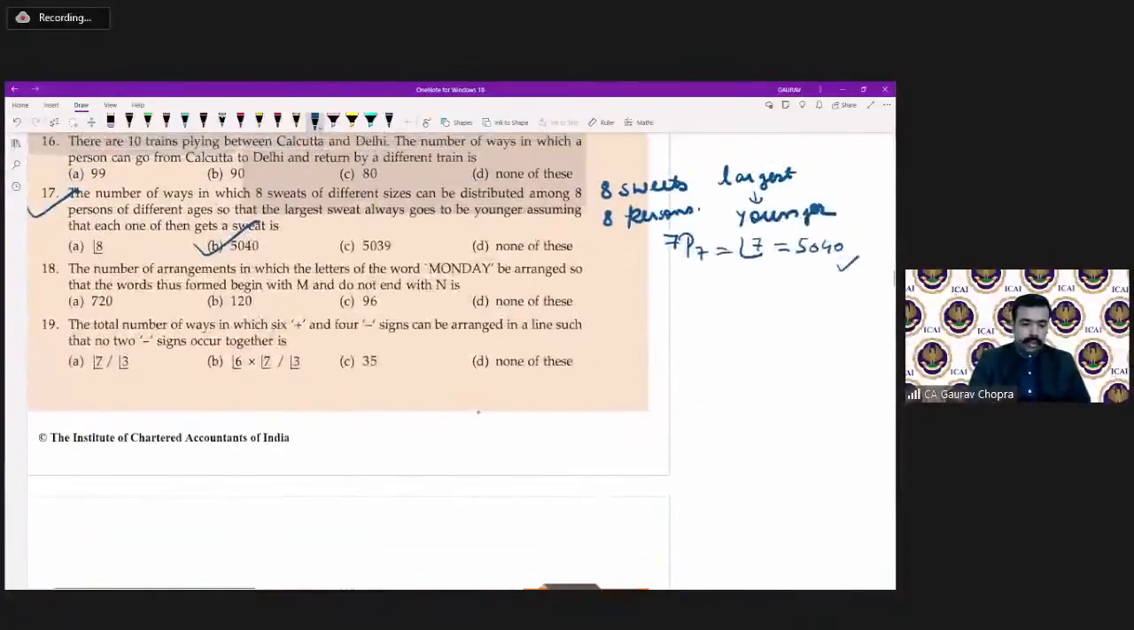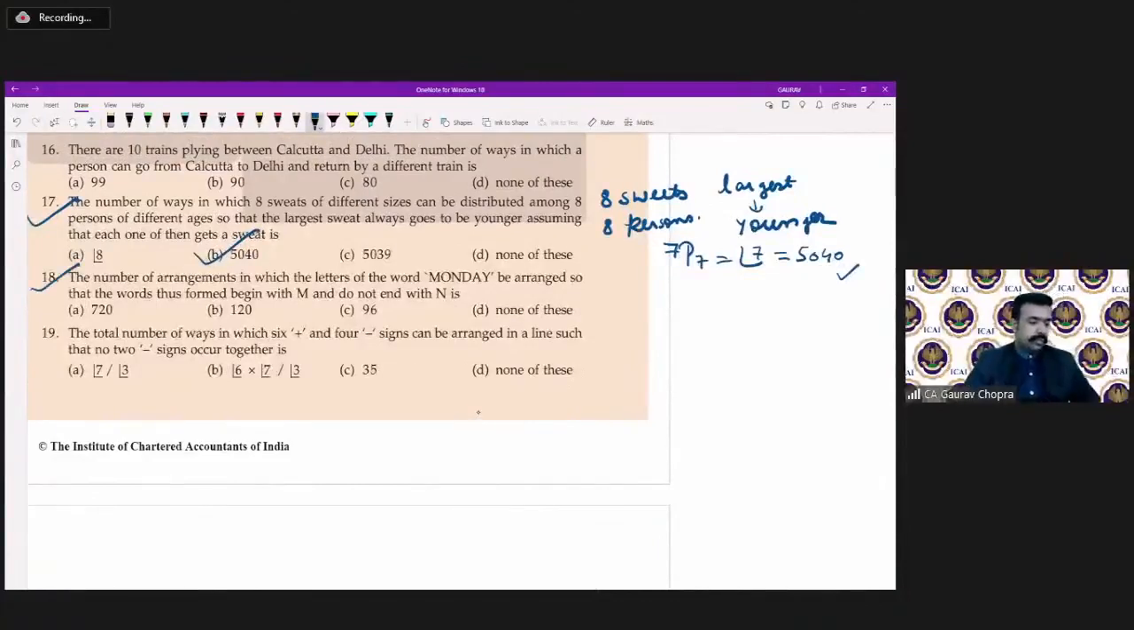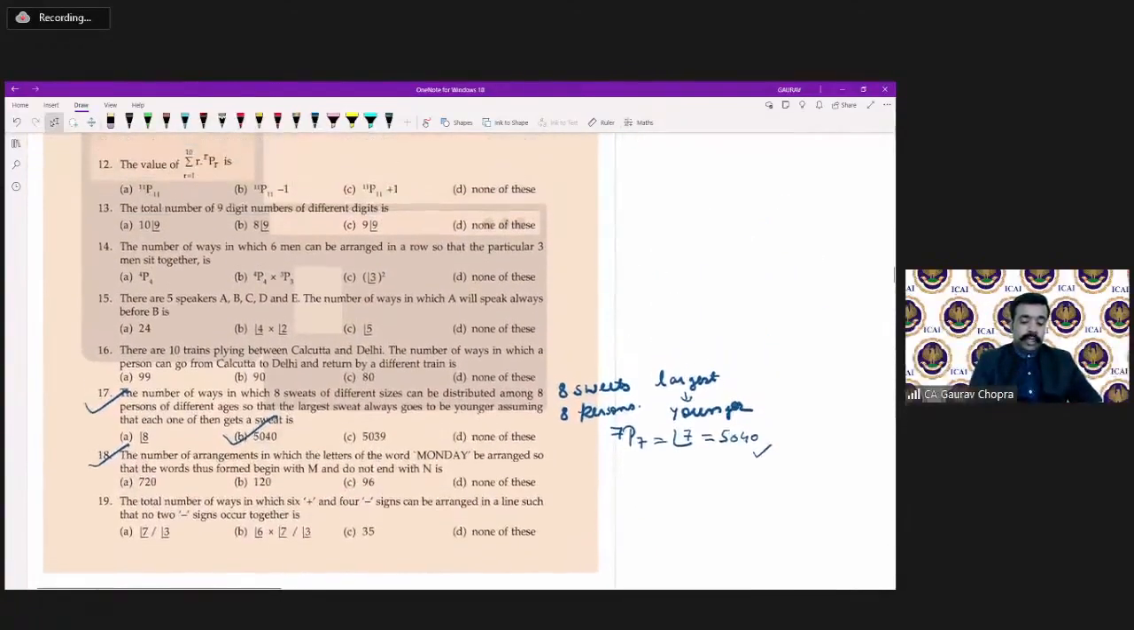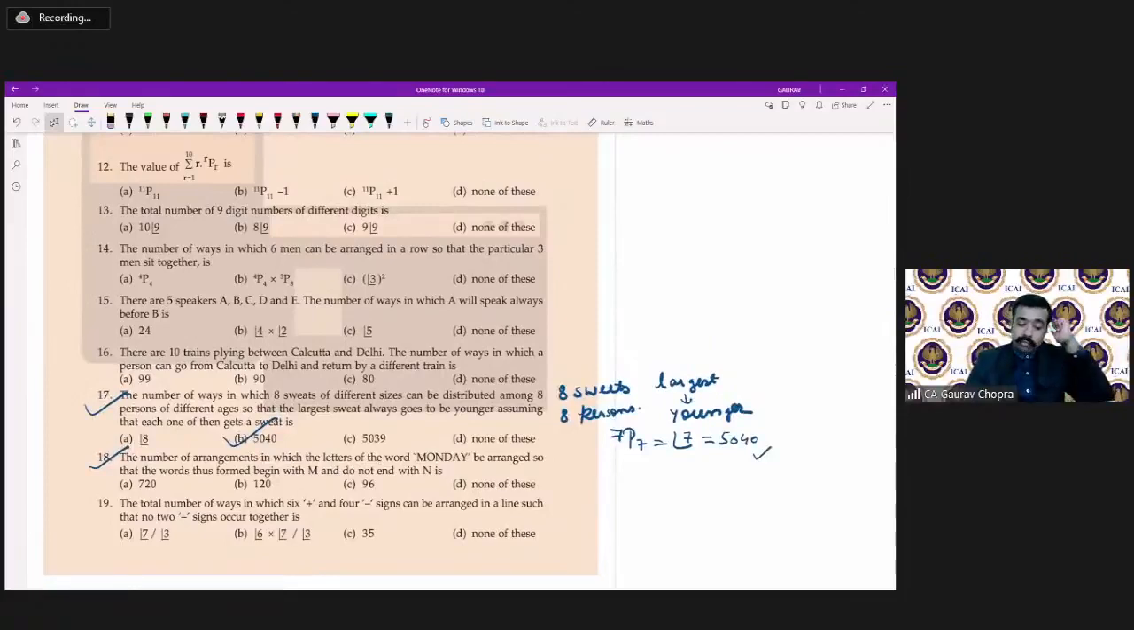Now we can do question number 18. The number of arrangements in which the letters of the word MONDAY can be arranged so that the words thus formed begin with M and do not end with N. The word should begin with M and should not end with N. So this is the condition.